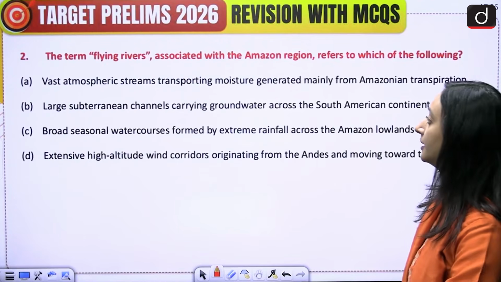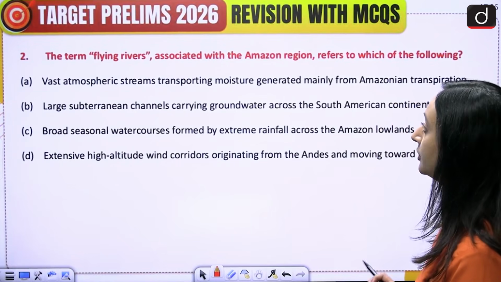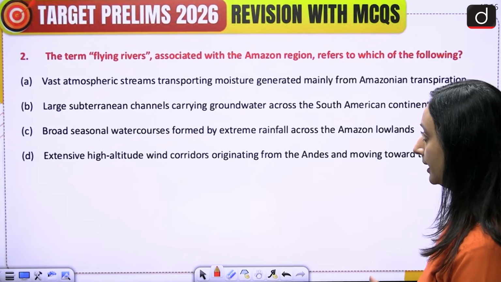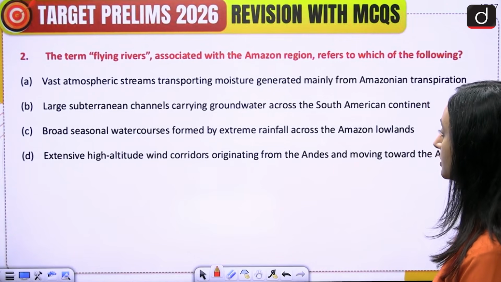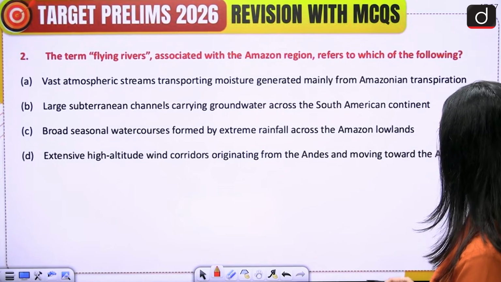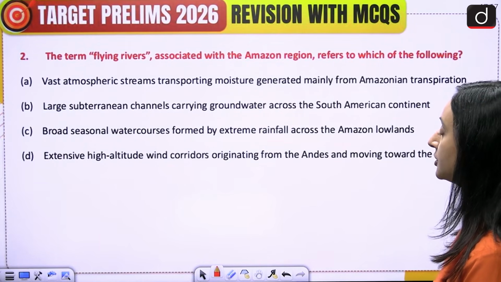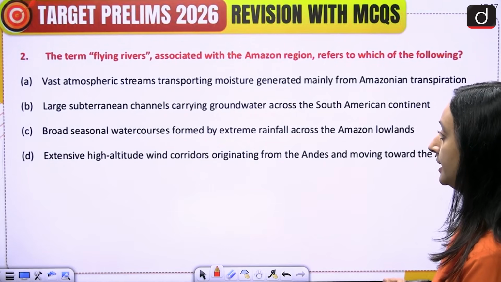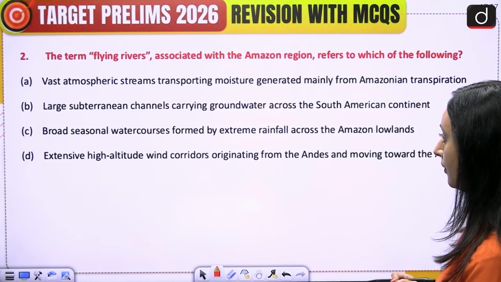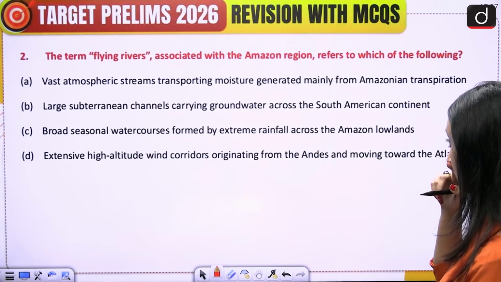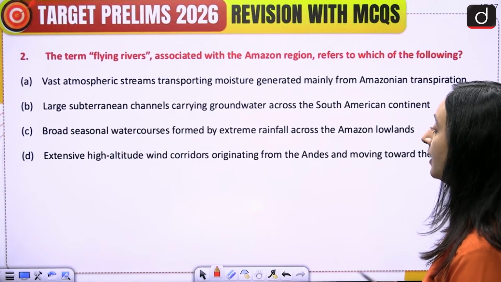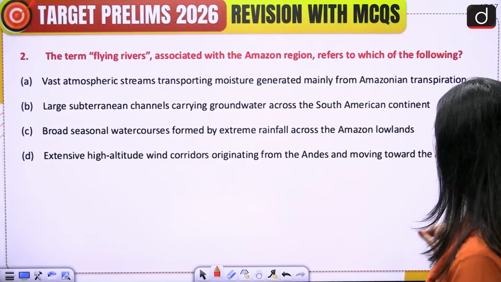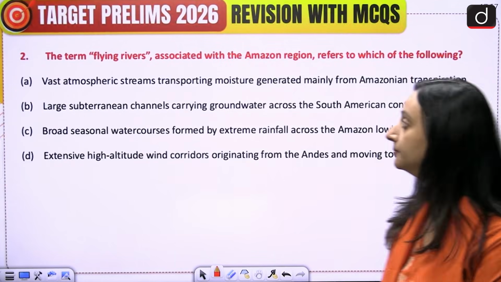Now moving on to the second question. The term flying rivers associated with the Amazon region refers to which of the following? A. Vast atmospheric streams transporting moisture generated mainly from Amazonian transpiration. B. Large subterranean channels carrying groundwater across the South American continent. C. Broad seasonal watercourses formed by extreme rainfall across the Amazon lowlands. Or D. Extensive high altitude wind corridors originating from the Andes and moving towards the Atlantic. Please attempt this question.